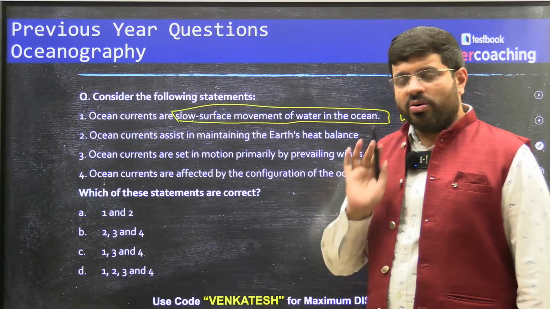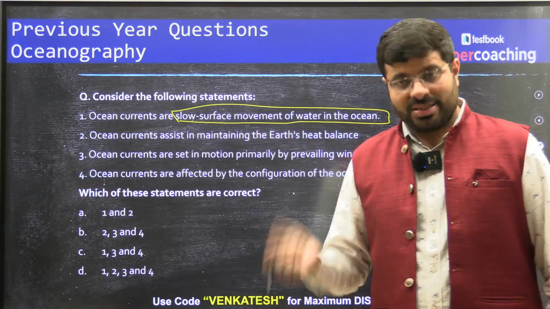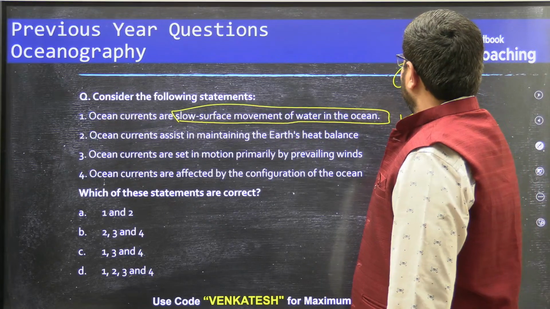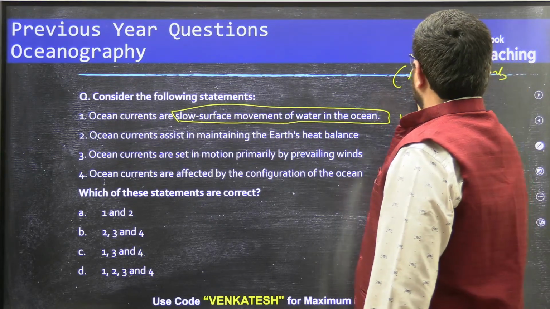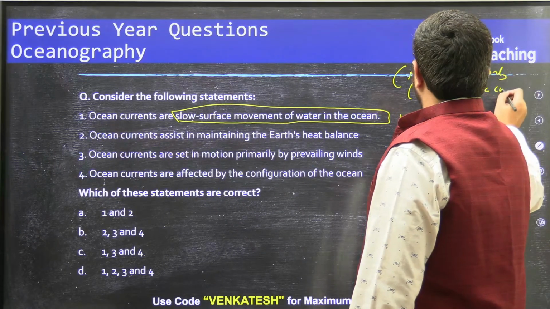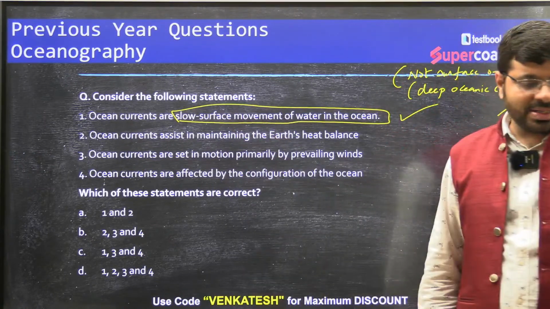In general, oceanic water currents are slow surface movement of the water in the ocean. Yes, but it is not surface alone. You also find deep oceanic currents. But that statement in itself is not wrong, no?